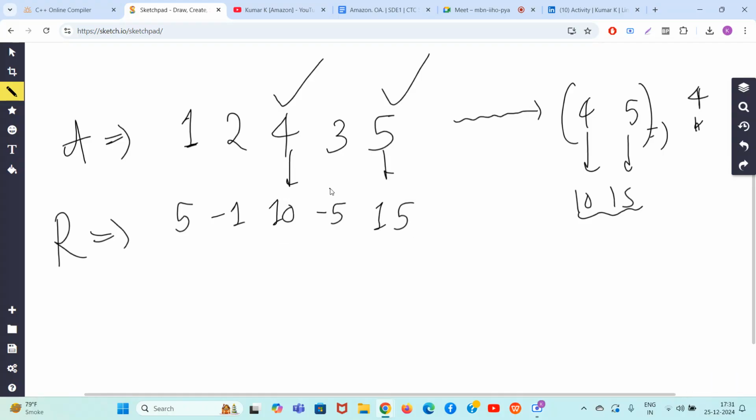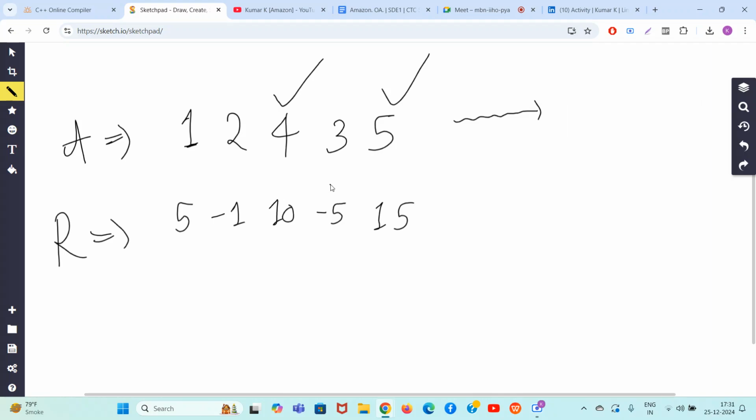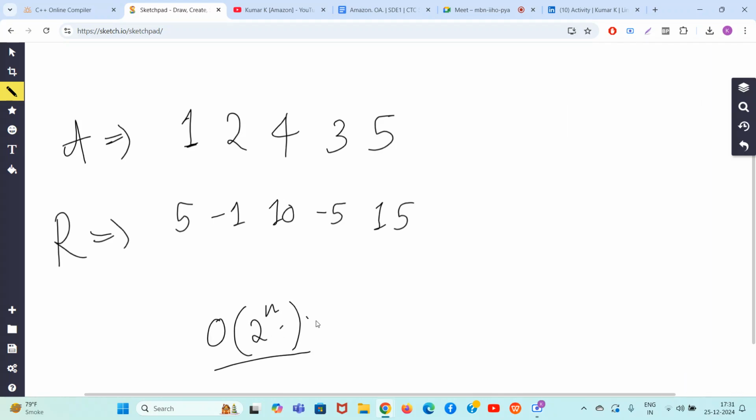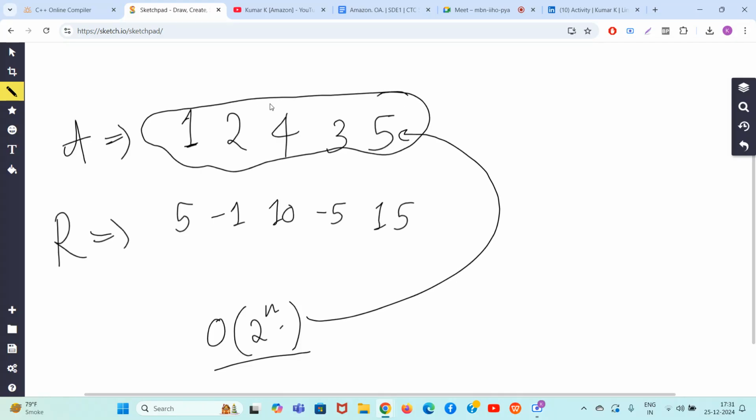That's it. But now guys, we cannot do brute force here, right? What is the basic brute force? Basic brute force is of 2 raised to n time complexity. You can try to generate all the subsets of A. Then for each subset, try to calculate the sum of the congruent subset in R and the minimum value of the subset in A and multiply and see the value and take the max of all of them.